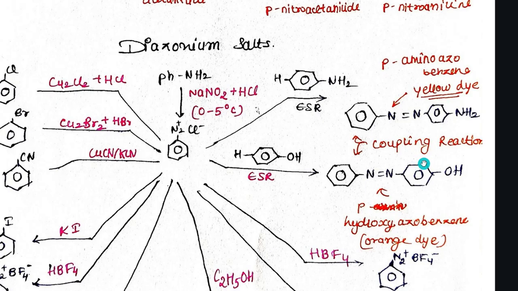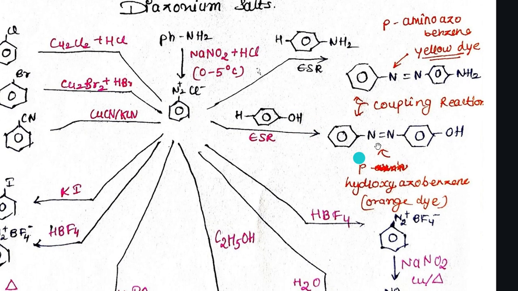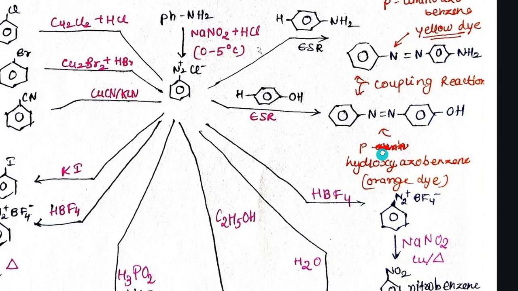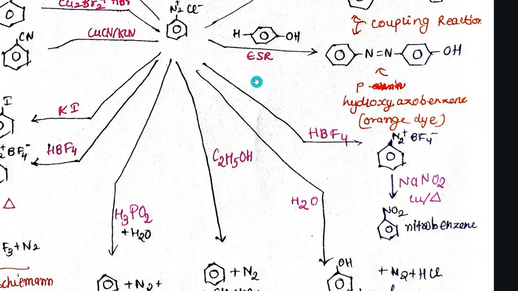Then the next is when this diazonium salt reacts with phenol. The only change is, instead of this NH2, we'll get an OH over there, and the name here will be para hydroxyazobenzene. Para amino azobenzene is a yellow color dye, and para hydroxyazobenzene is an orange color dye.